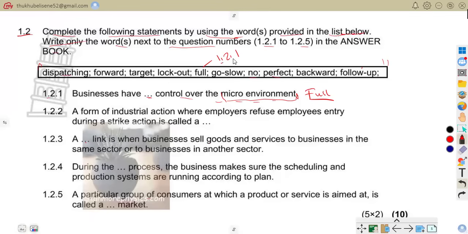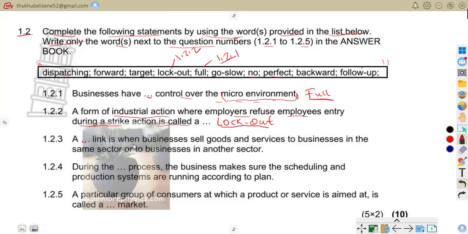That is 1.2.1. 1.2.2, a form of industrial action where employers refuse employees entry during strike action is called what? It's called lockout. So you can see here we have a lockout, 1.2.2. Lockout occurs when employers prevent workers from entering the workplace during industrial action. That is what we're saying. It's the correct answer, lockout.